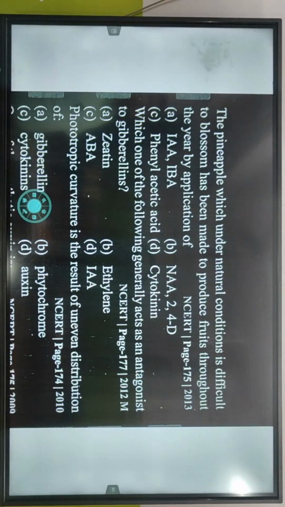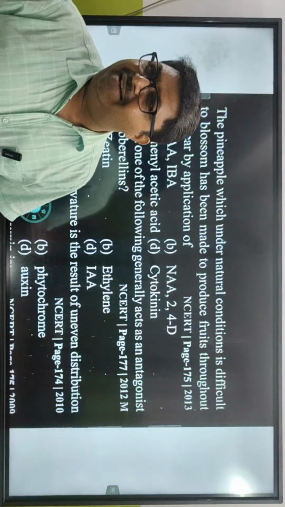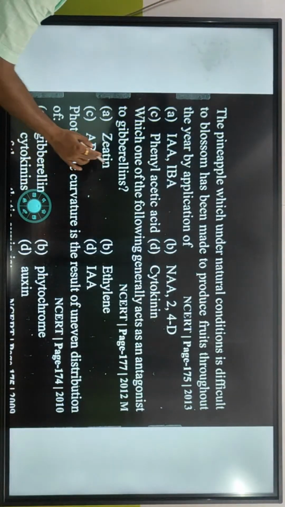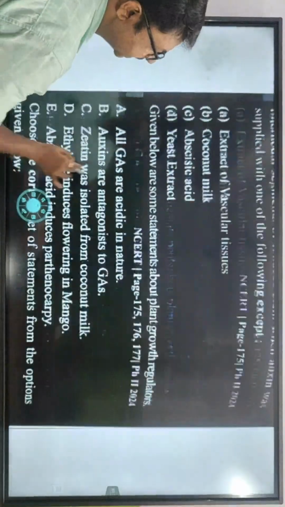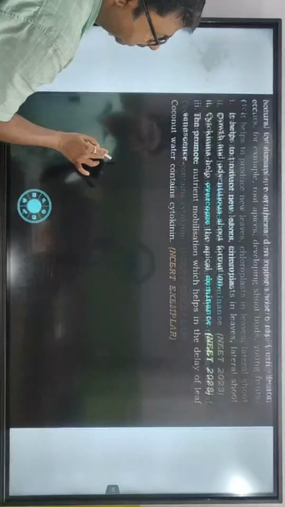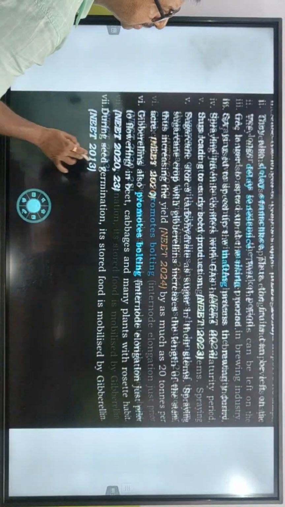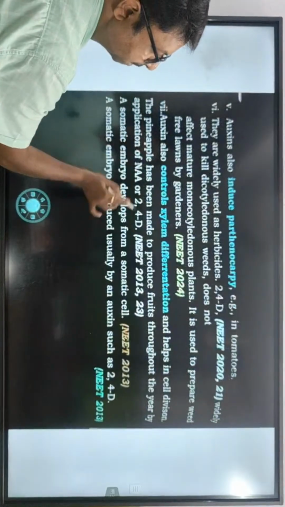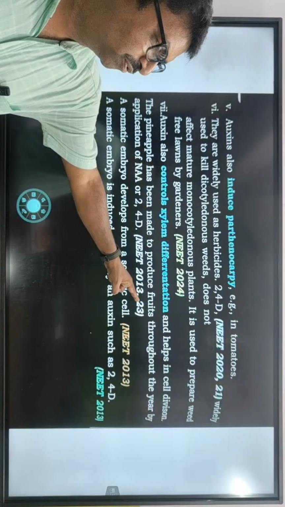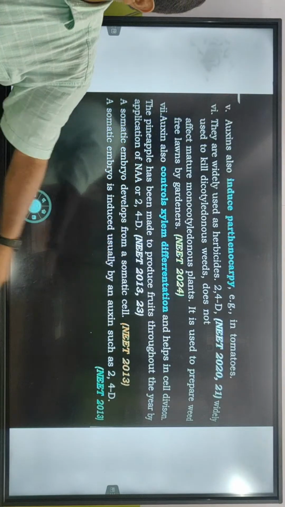The pineapple, which under natural conditions is difficult to blossom, has been made to produce fruits throughout the year by the application of NAA and 2,4-D. Auxin it will be. This is pineapple. The pineapple has been made to produce fruits throughout the year by the help of NAA or 2,4-D.